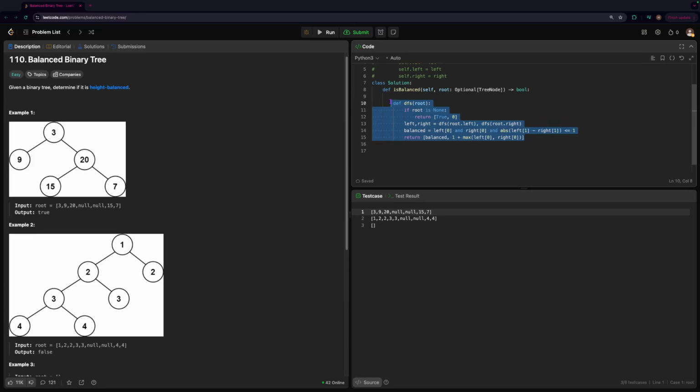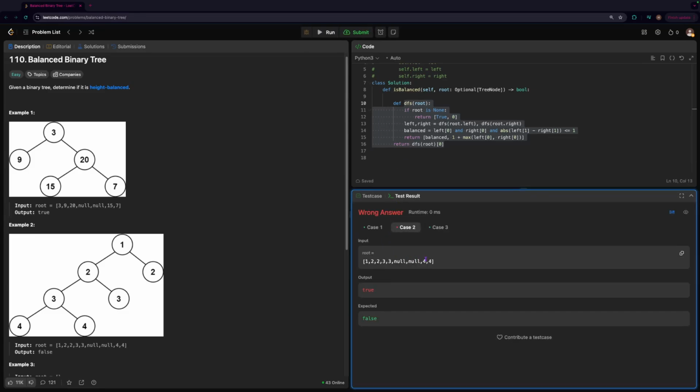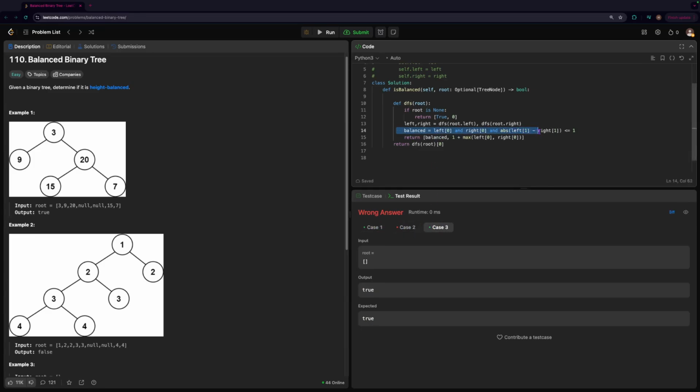Cool, so that's going to be our recursive method. But now we actually just need to call it. So we're going to return DFS, passing in the root, and all we care about is that first value, which is the Boolean, either true or false. So if I run this now, we see that we got an output true. Okay, we got true for all the outputs. So let's see what the problem here is.